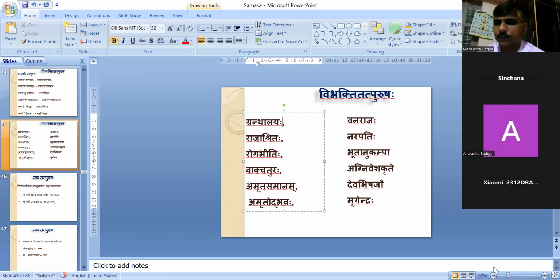Anyone? How can we make Granthalaya? It is a very famous example. Like Vidyalaya only, Granthalaya. Which Vibhakti is needed?